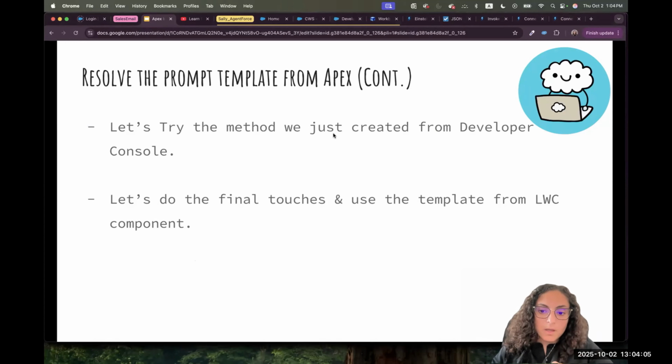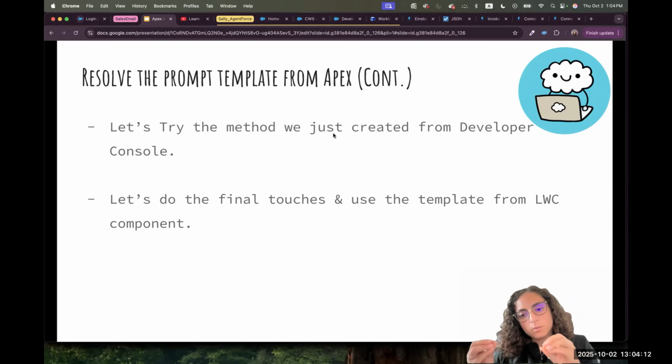You can check it, but we had a quick look at what we did: we called the same method we called from the developer console inside an Aura enabled method. And this Aura enabled method can be used in the LWC component. But the most important part is how to write this method to invoke the Flex template, because this is the new thing that we wanted to make sure is clear and that you understand well.